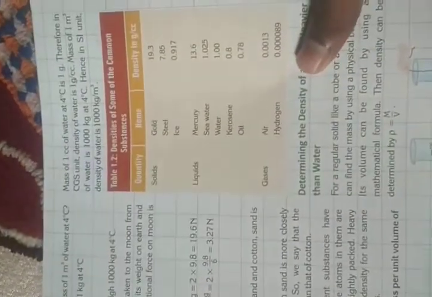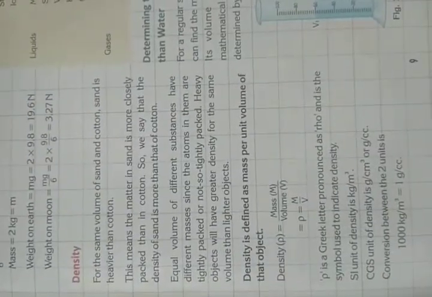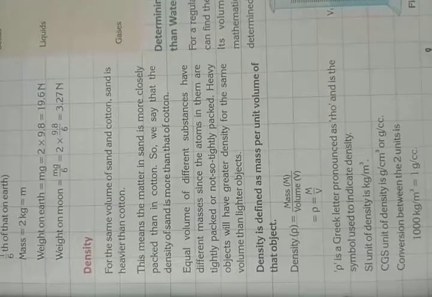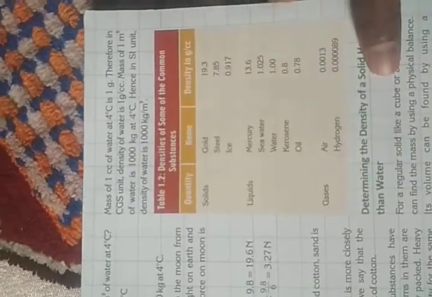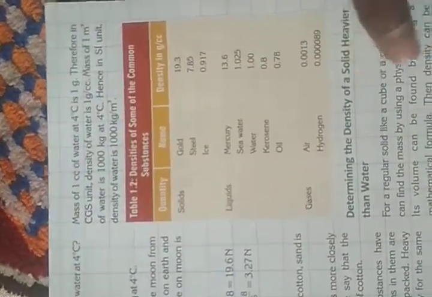Similarly, the CGS unit of density is gram per centimeter cube. Okay, there are some important things said here: 1000 kg per meter cube equals 1 gram per centimeter cube, and centimeter cube is also called cc.